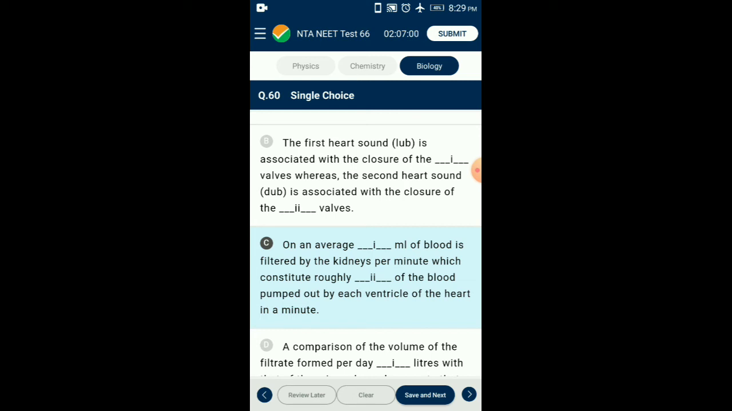On an average, 1100 to 1200 ml of blood is filtered by the kidneys per minute, which constitutes roughly around 1/5 of the blood pumped out by each ventricle of the heart in a minute.